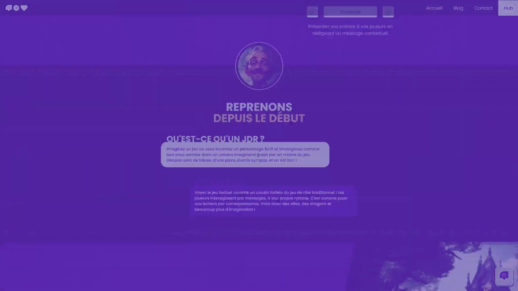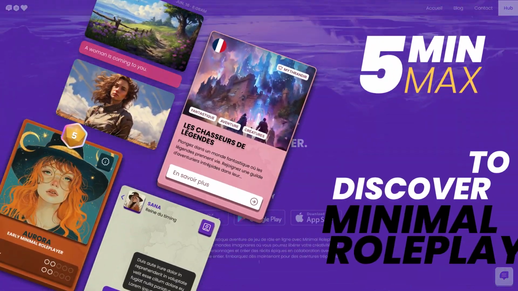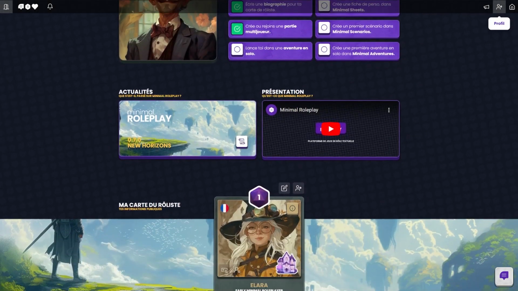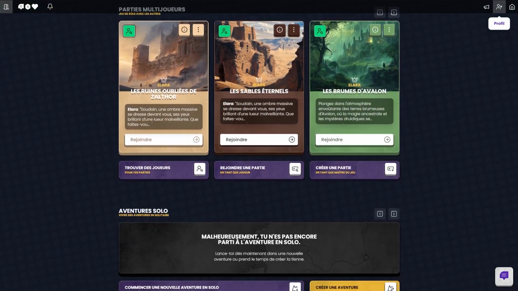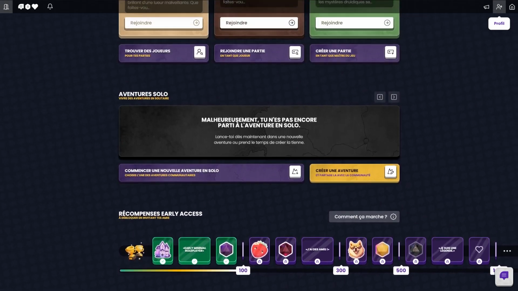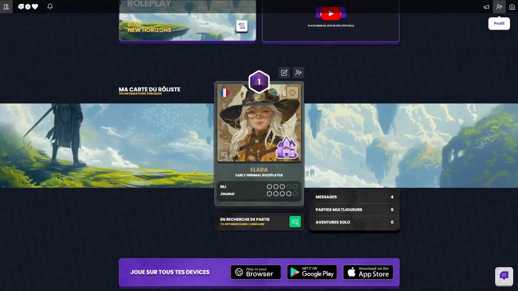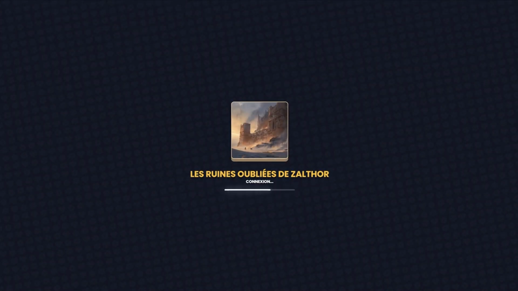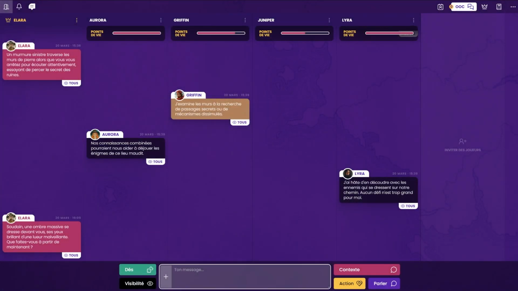Welcome, fellow roleplayers. Today we are going to discover minimal roleplay in 5 minutes max. So after logging in, you will discover your personal interface called the Hub. You'll see that minimal roleplay is a platform for playing games, but also for supporting you in your life as a roleplayer. But let's focus on the basics: multiplayer text-based roleplaying.